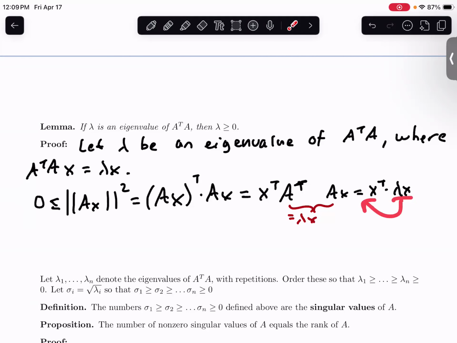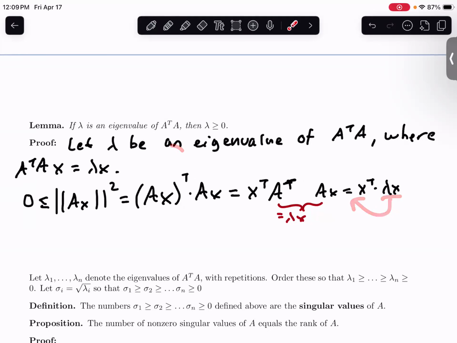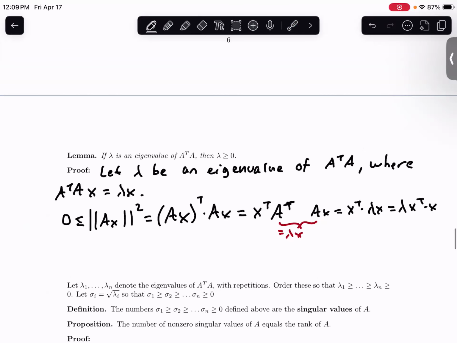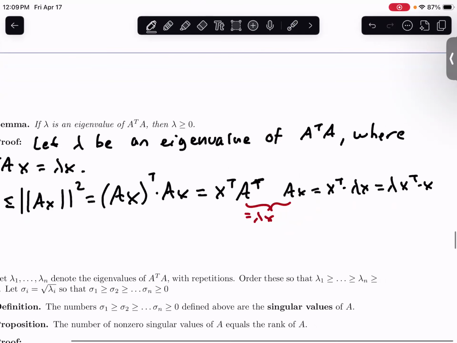So you can bring it out in front. So this is equal to lambda times X transpose times X. And X transpose times X is just the dot product of X with itself, so you can write it as the magnitude of X squared. So this is equal to lambda times the magnitude of X squared.